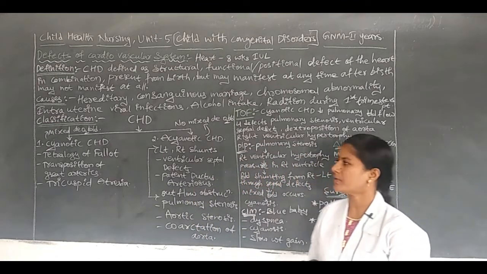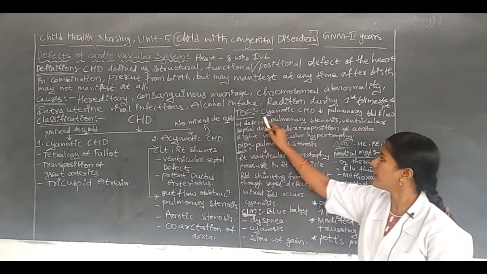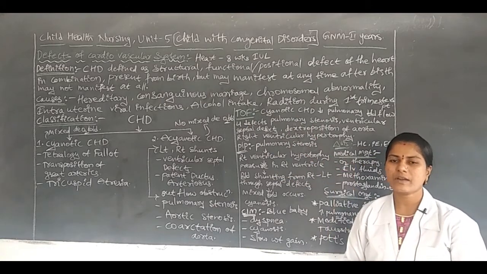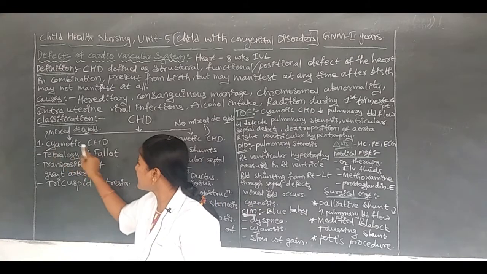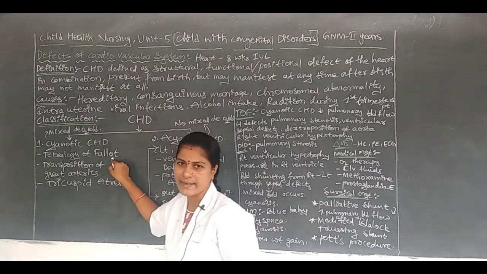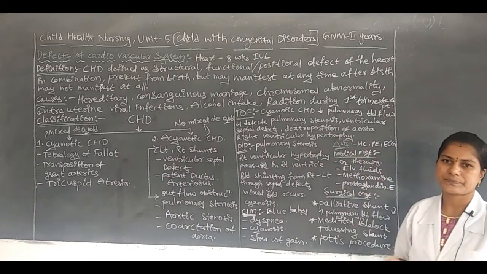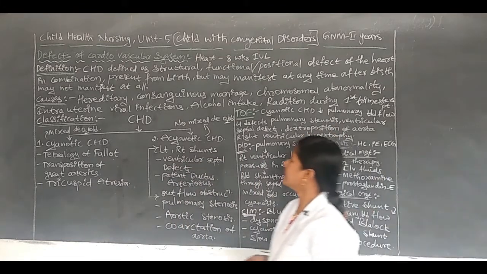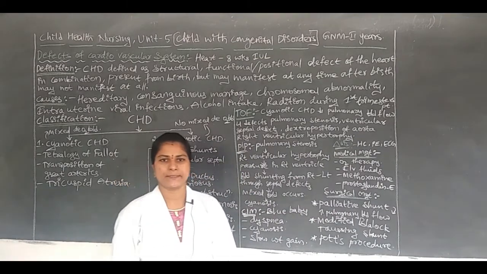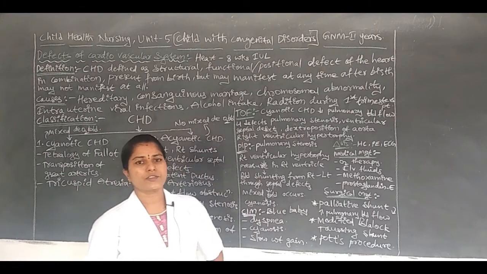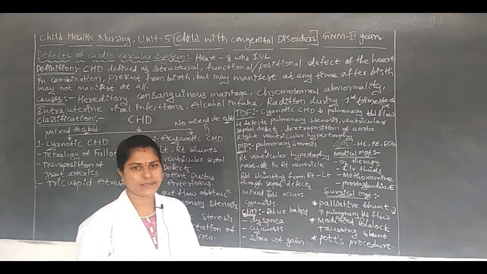Okay, next we will move on to one topic, that is TOF. It is one of the cyanotic congenital heart diseases. Here, in cyanotic CHD, we are going to discuss tetralogy of Fallot in detail. What is meant by TOF? TOF means tetralogy of Fallot. It is a subtopic under the cyanotic congenital heart diseases.